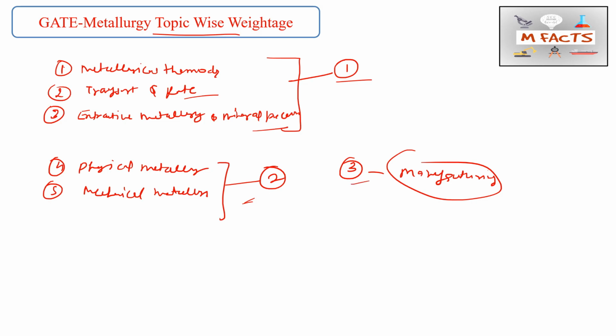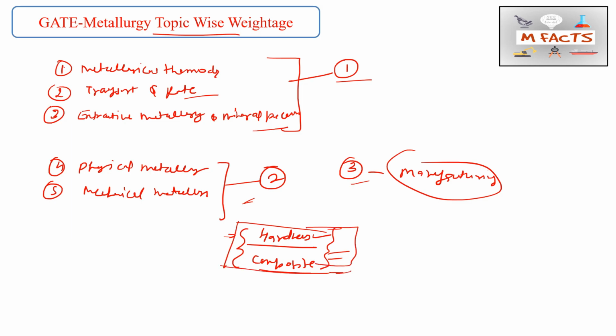Here I would like to tell you that I did not consider the questions which were removed from the GATE metallurgy syllabus. Suppose the hardness topic, composites and many more things I did not consider, because they were removed from the GATE metallurgy syllabus. Before checking these calculations of the topic-wise analysis, you may consider these things, just for verifying. I will tell you about these things in the next slides.